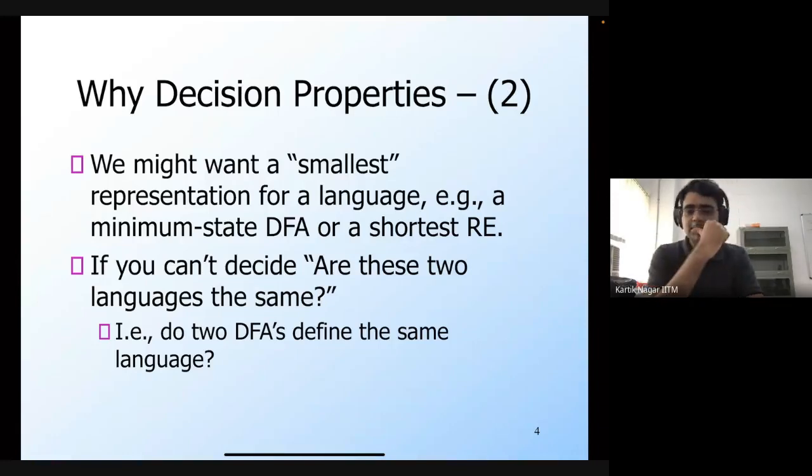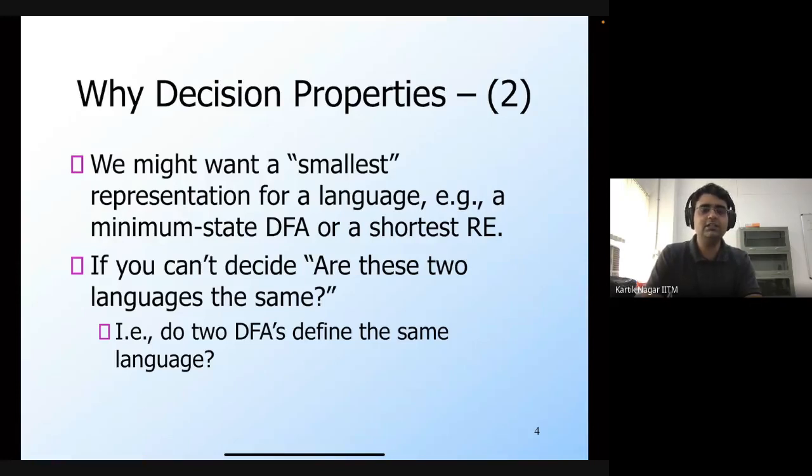The second reason why we're interested in decision properties is because we may want to find out the smallest DFA or the smallest regular expression, which is the same as asking this decision property: are these two languages the same? If you're given two DFAs, then we must have some algorithm which can decide that these two DFAs define the same language.